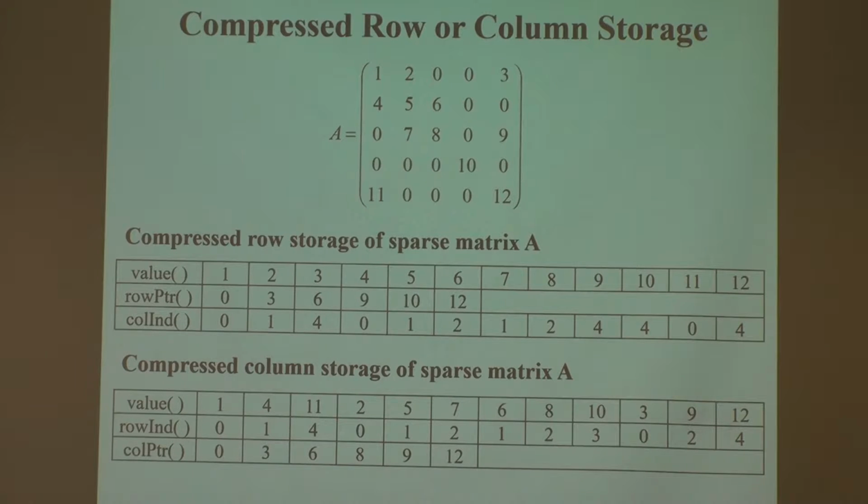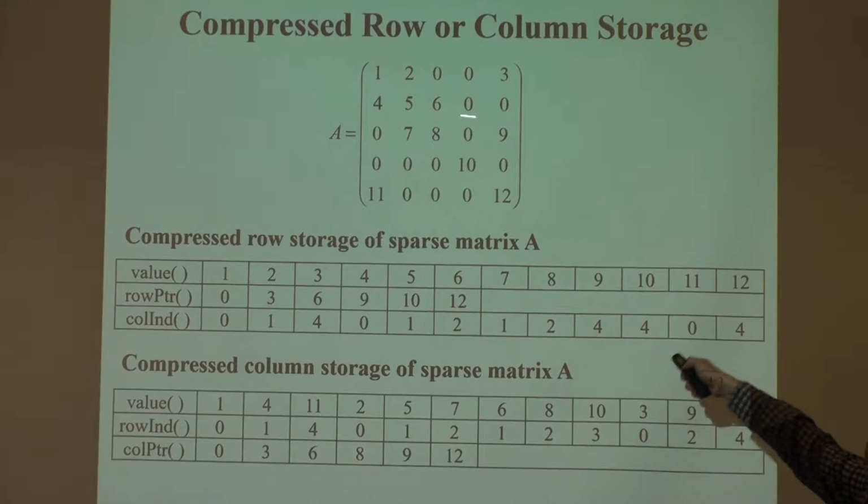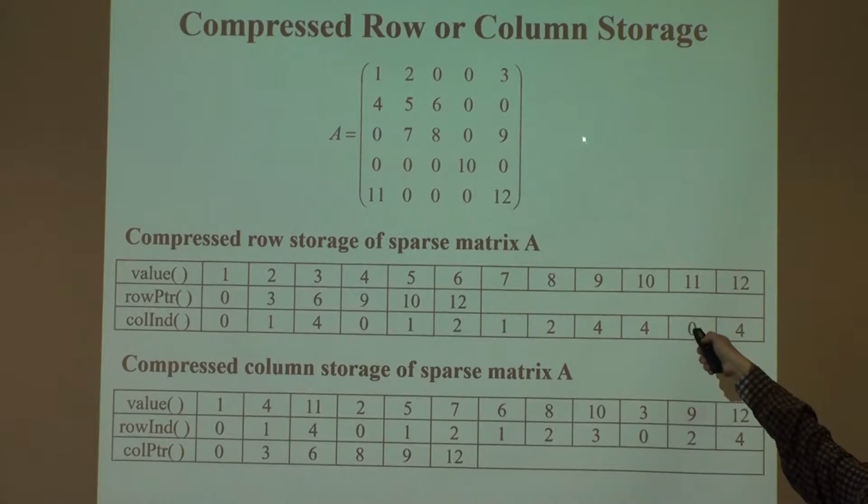Yes? Row pointer, why is it 3 for value 2? Why does it start from 0? The first row has 3 non-zero elements.